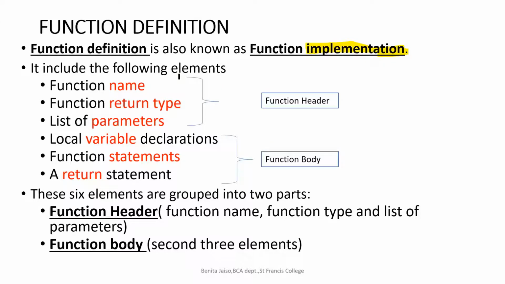What are the elements of function definition? The function name should be there. And the same name that you have given during the declaration and during the call, you have to mention, right? So you have to use it when you are defining the function. Got it? So function name, function return type, the list of parameters.